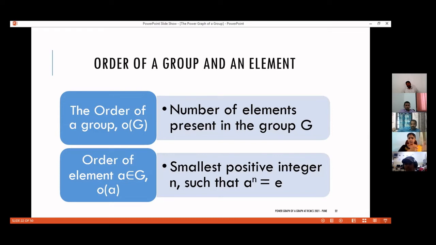Again, the order of a group is the number of elements present in the group G if G is finite. And if G is of infinite cardinality, we say that the order of that particular group is infinite, or we are considering an infinite group in that case.